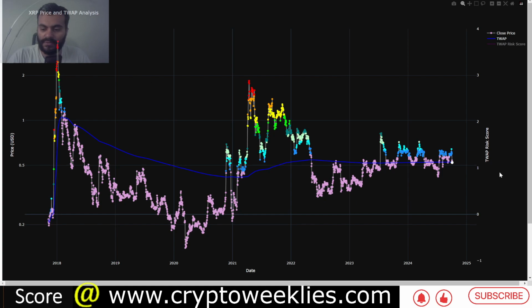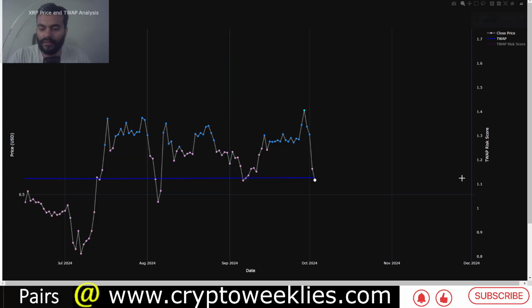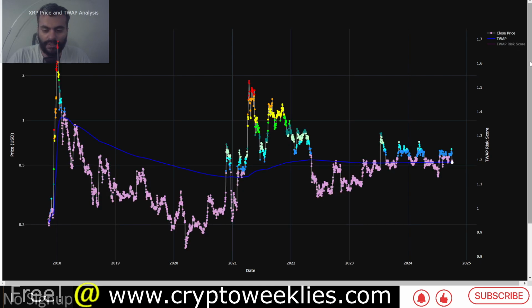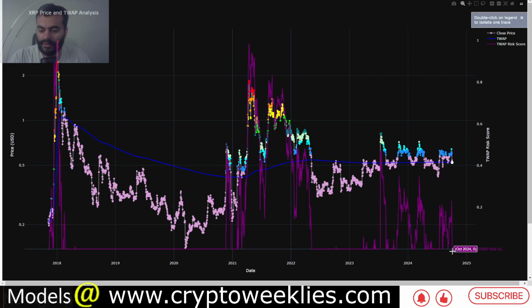The time weighted average price model says the relationship between the price and this blue line, which is the time weighted average price of XRP. Right now the price is lower than the time weighted average price. A great time to DCA if you have a multiple year outlook or multiple market cycle outlook. You can see over here the risks have plummeted back to zero for XRP.